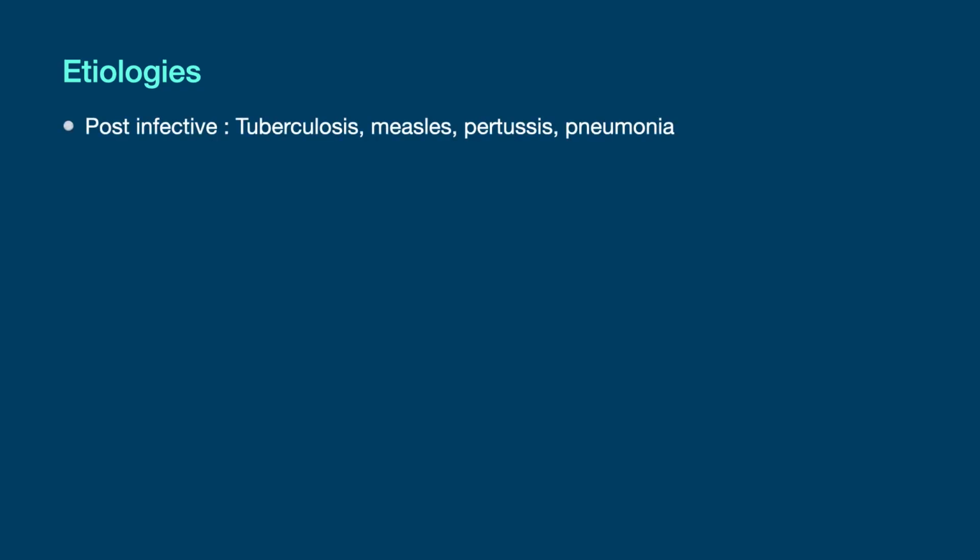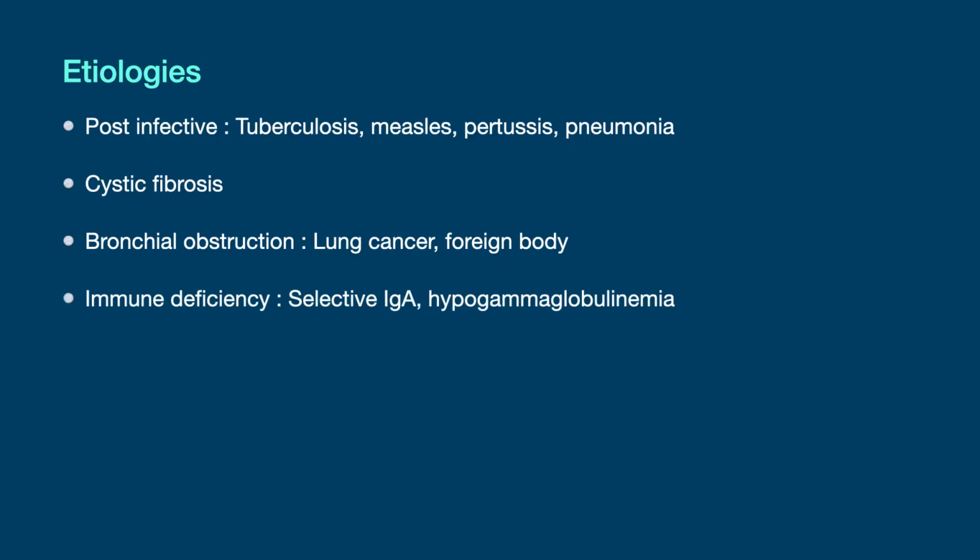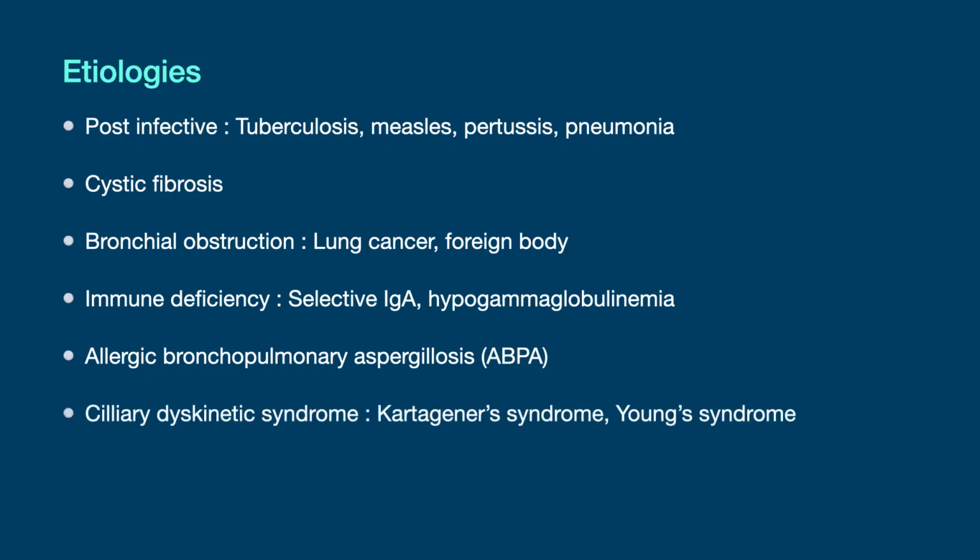There are a wide variety of causes, and they are as listed here. Post-infective, usually secondary to tuberculosis, measles, pertussis, and recurrent pneumonia. Cystic fibrosis. Bronchial obstruction secondary to lung carcinoma or foreign body. Immune deficiency such as selective IgA deficiency or hypogammaglobulinemia. Allergic bronchopulmonary aspergillosis or ABPA. Ciliary dyskinetic syndromes such as Kartagener syndrome and Young syndrome. Lastly, yellow nail syndrome.